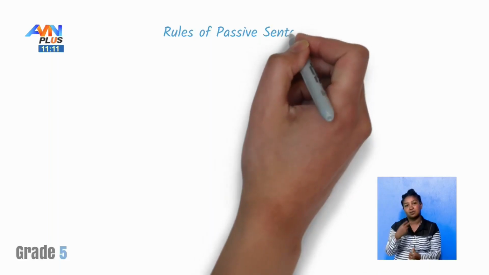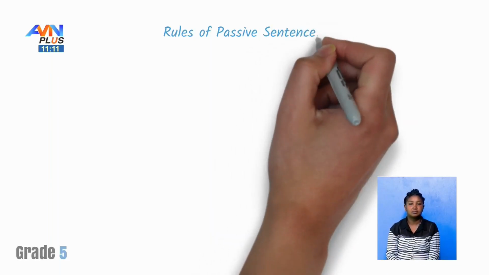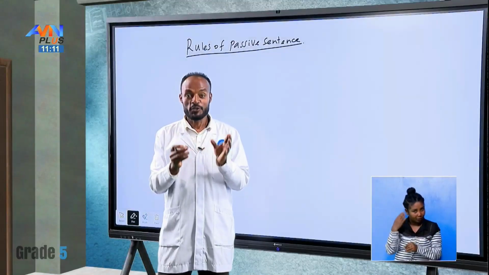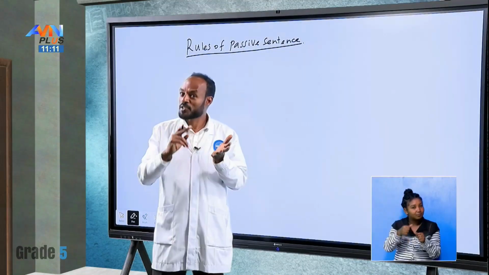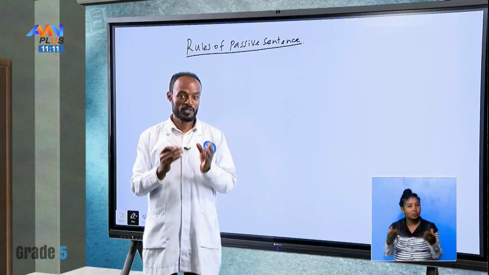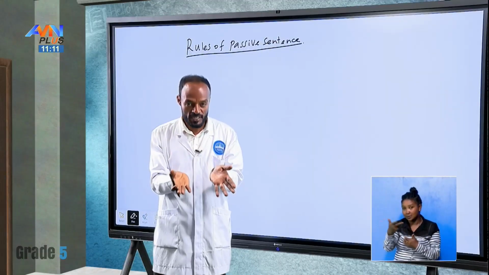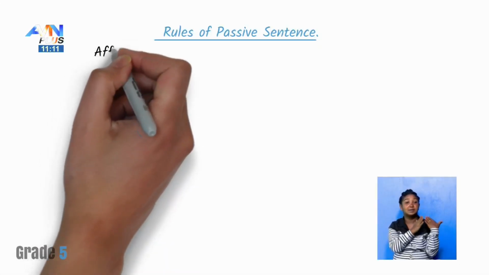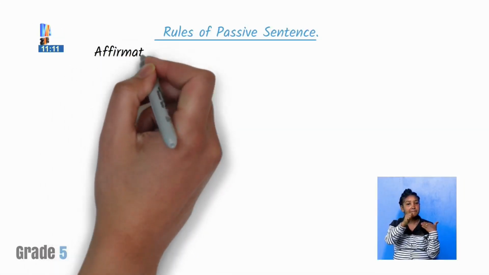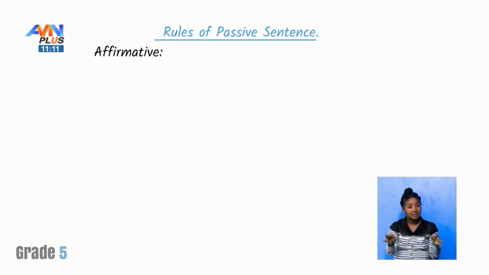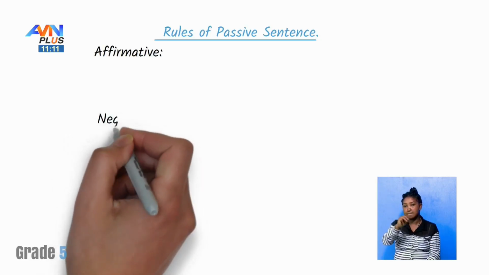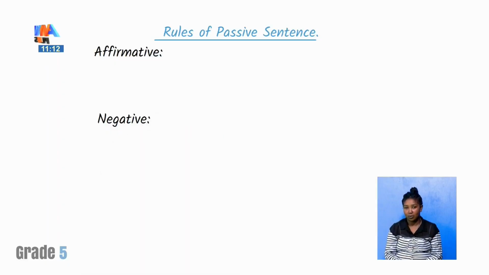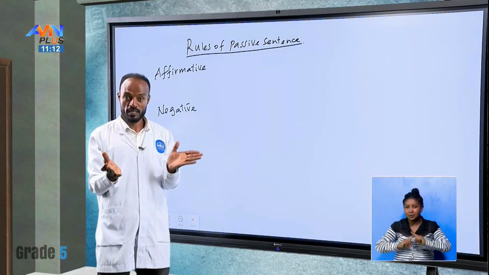Passive voice. Look here. When we are saying this one, don't forget, please. You have to bear in mind subject, verb, object, because we are going to talk about them. Is it clear? Okay. If the sentence is affirmative, and if the sentence is negative, they have different rules, different forms.